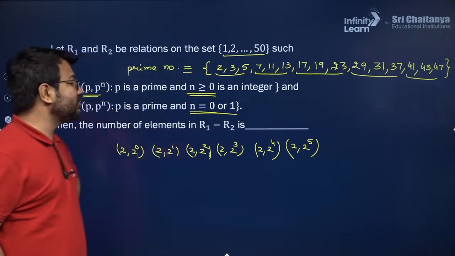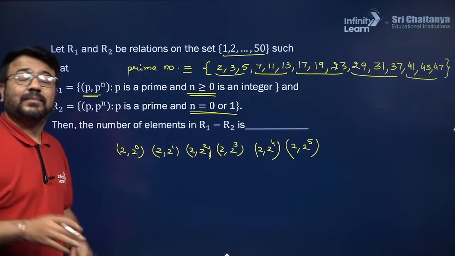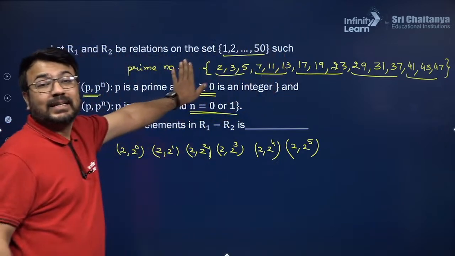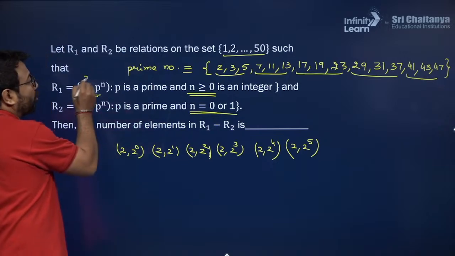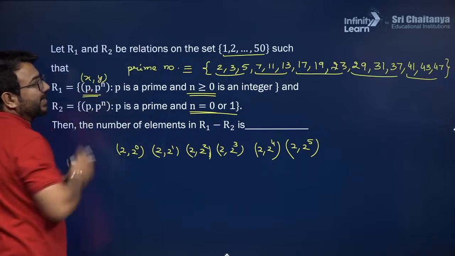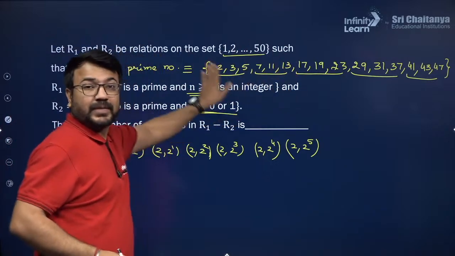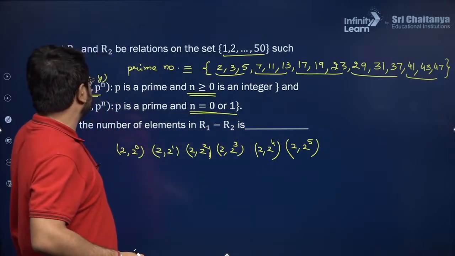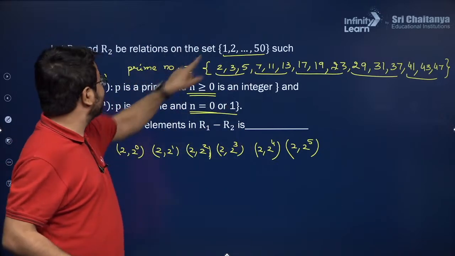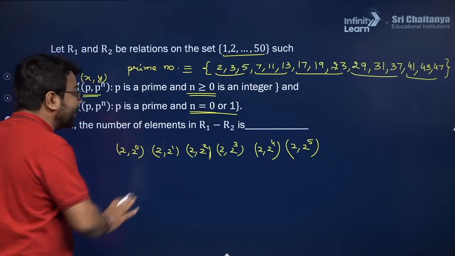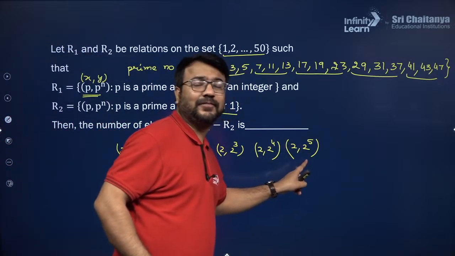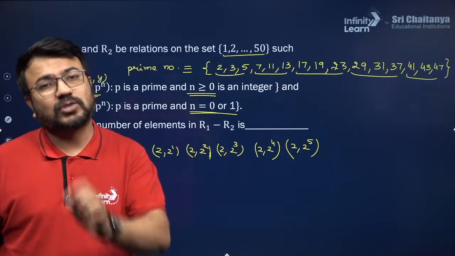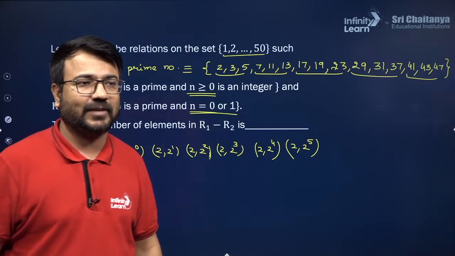Now can I take 2 raised to the power 6? No, I cannot take that, because 2 raised to the power 6 will become 64, and 64 is not part of this set. So I just need to take (x, y), and these (x, y) will belong to this particular set. Because this relation is defined on this set, the domain part will be only this and the codomain part will also be this. That is why we only need to take (2, 2 raised to the power 5). We cannot take (2, 2 raised to the power 6), because 2 raised to the power 6 will be 64 in this particular situation.